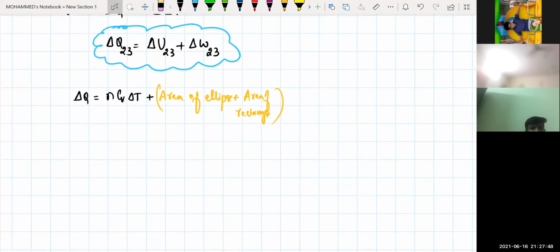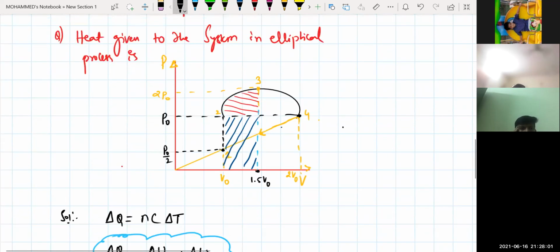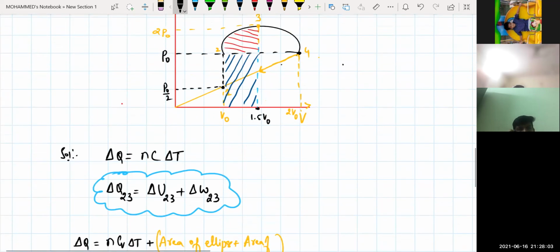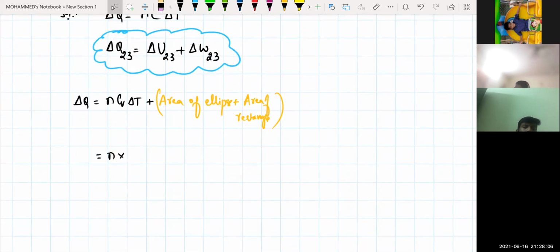Delta Q is equal to n into Cv into delta T plus we need to calculate the area of an ellipse plus the area of your rectangle and do the calculations. Everything will be easy right now. Number of moles I don't know, so I'm taking it as n. What type of process is it? The gas is monoatomic. For monoatomic gas, Cv will be equal to 3R by 2. I hope you remember.